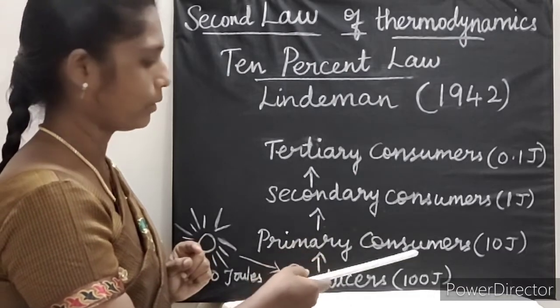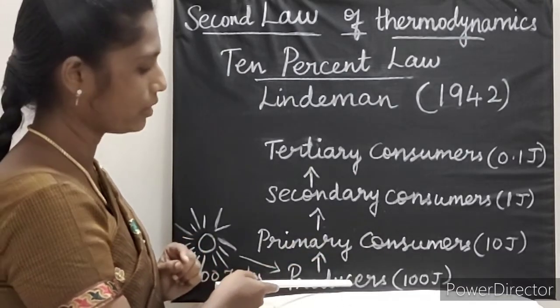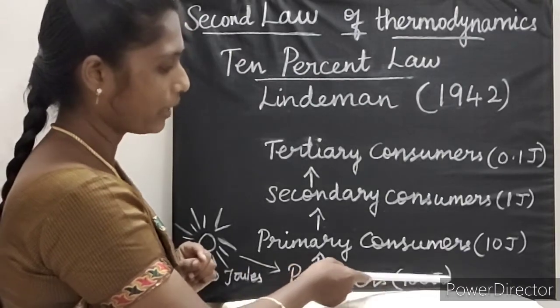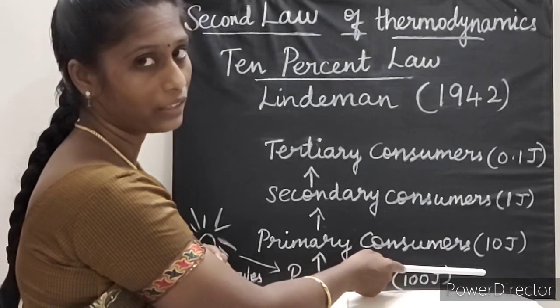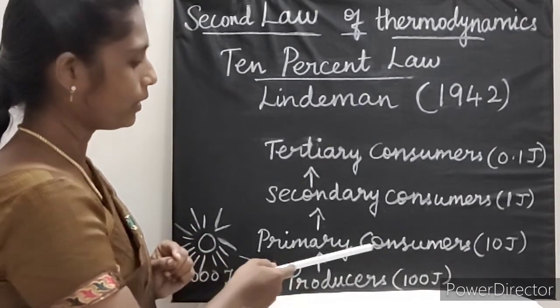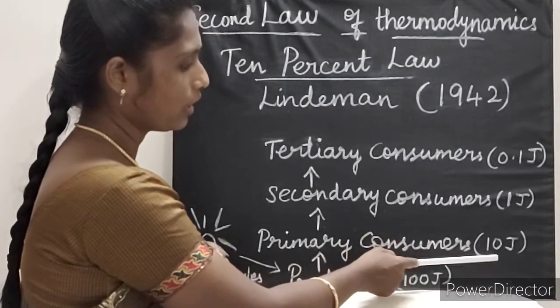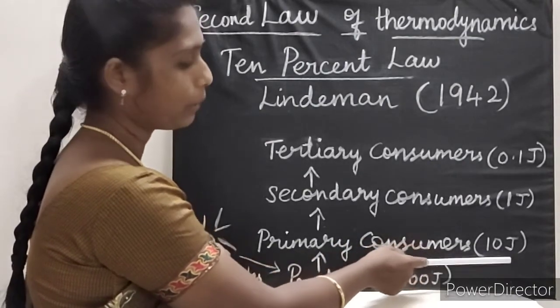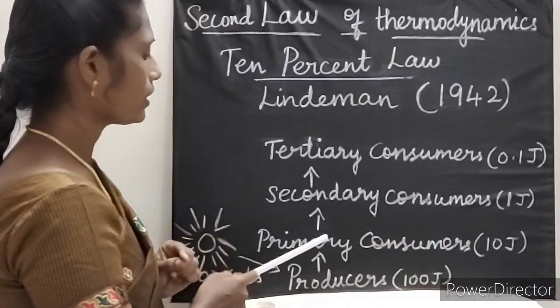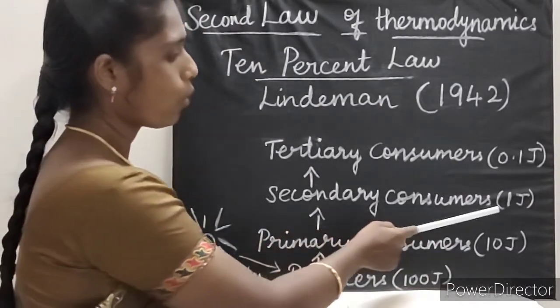So producers at the first trophic level store only 100 joules. The remaining 900 is dissipated in the form of heat. Then the next trophic level, primary consumers or herbivores, stores only 10 joules. Here 90 joules is lost. Whereas the third trophic level, secondary consumers, the carnivores, store only 1 joule.